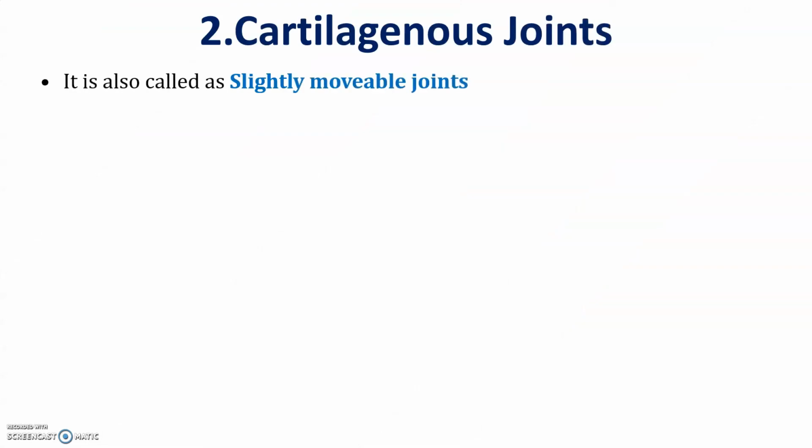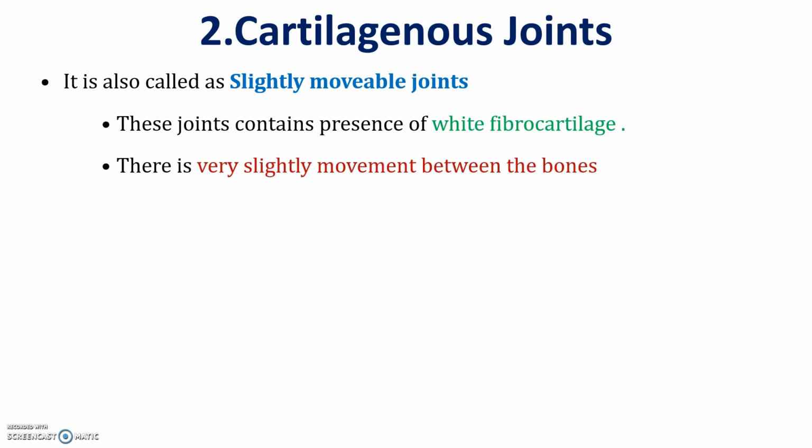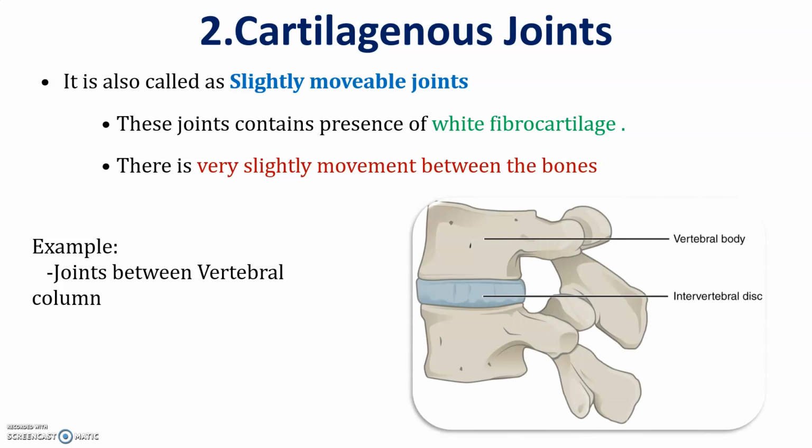Now the next is cartilaginous joints. They are also called slightly movable joints. There is very slight movement between the bones through fibrocartilage, which is known as a cartilaginous joint. An example of cartilaginous joints is the very slight movement between the vertebral column. So the example is joints between the vertebral column. And here is the diagram of the vertebral column. Very slight movements.